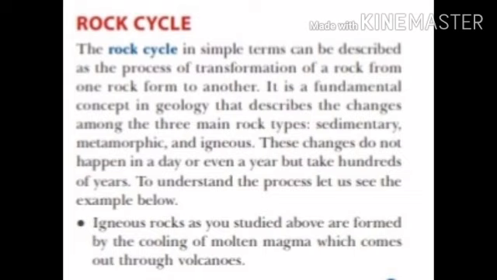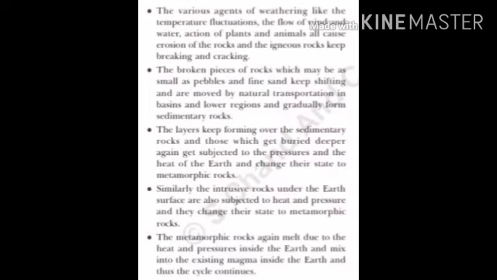So igneous rocks are the rocks that are derived from the molten magma. The process of solidification and cooling of magma produces igneous rocks. Now, when these igneous rocks are formed, over time there is breaking up from the agents of weathering and erosion.